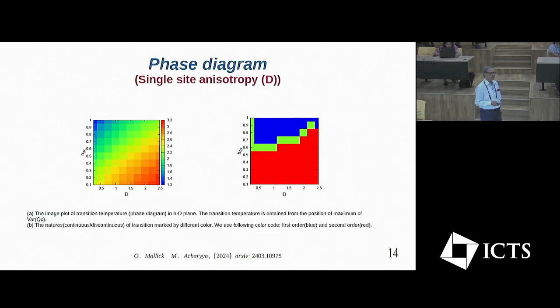Here also we have a phase diagram like this, and this accompanying diagram which gives you the order of the transition. In the red region we have the second order phase transition, and in the blue region we have the first order phase transition, and there is another narrow region shown by the green region. This shows the weak first order transition, where the amount of discontinuity is very small.